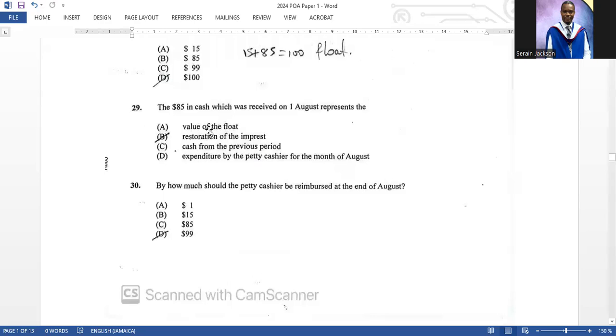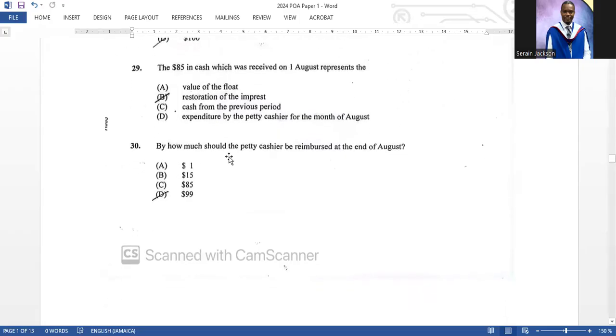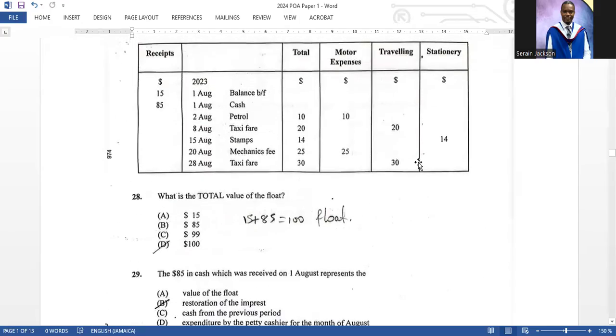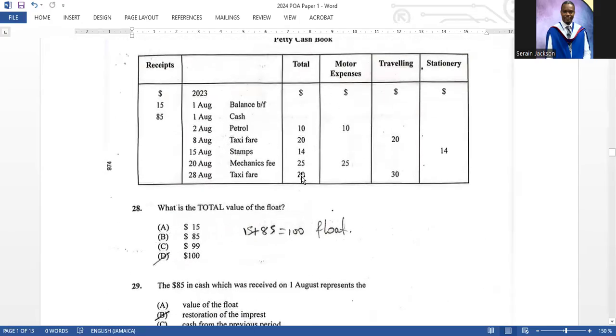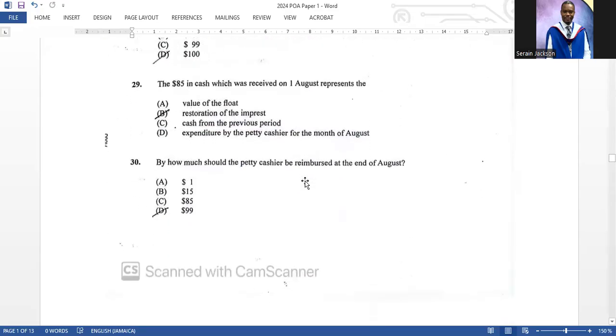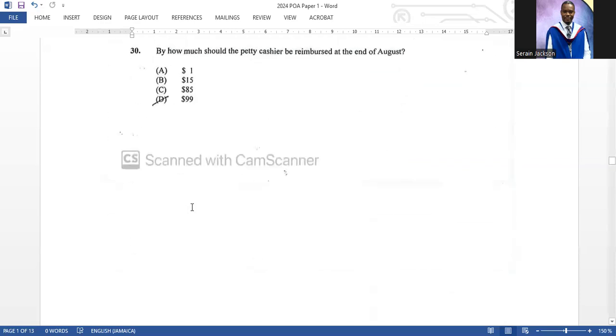Then question 29, the $85 in cash, which was received on the 1st of August, would represent what? The restoration of the imprest, right? Which is B. 30, by how much should the petty cashier be reimbursed at the end of August? All right. So if you look at the petty cash, you would just add up all of these. When you add up all of these right here, you get 99. So you know that this cashier would have spent $99. So I know many persons going to run and say, oh, one. No, it is 99. Whatever you spend, that is what you're going to get back. All right.